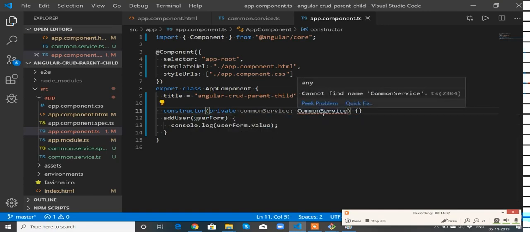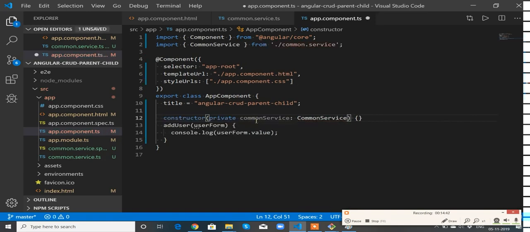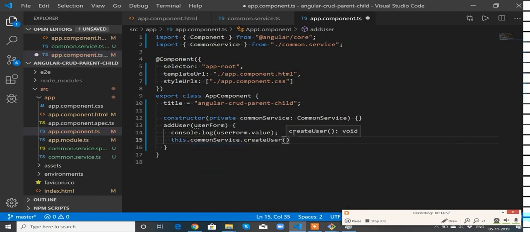See, the red line is showing. You can see that it cannot find the name CommonService. You can quickly fix this. Use the mouse or quick fix. You can click on this. It will suggest that you import it. Okay, I'm selecting that. So I have successfully imported that. Okay, now my service is ready. Now let me send this to that particular service. this.commonService.createUser, send this object.